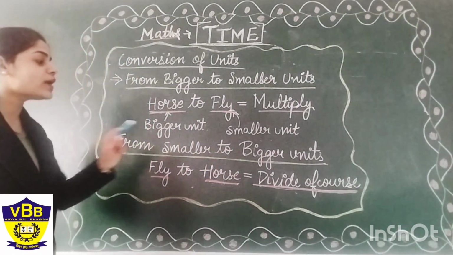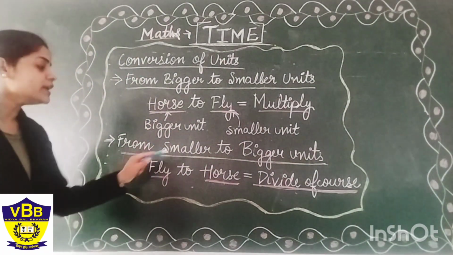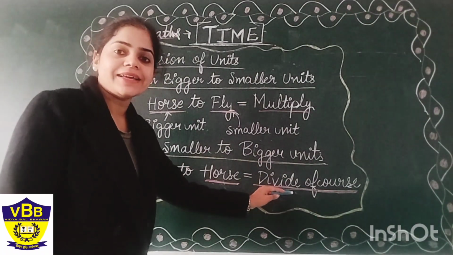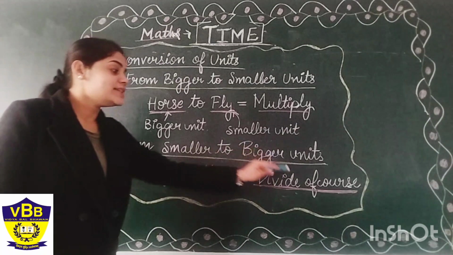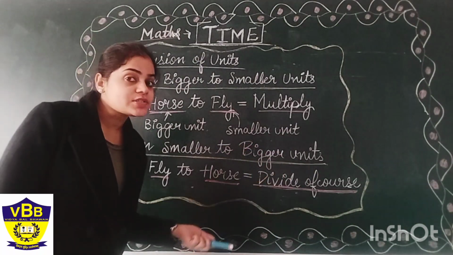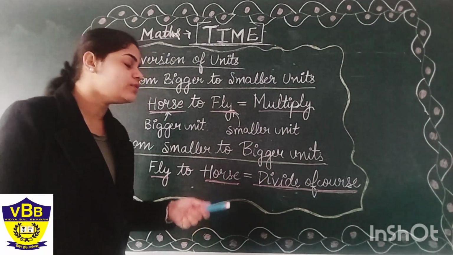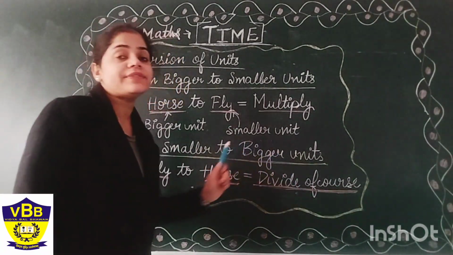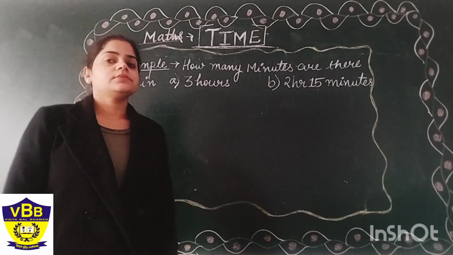So when we convert from a smaller unit to a bigger unit, we usually do the division, that is fly to horse, divide of course.